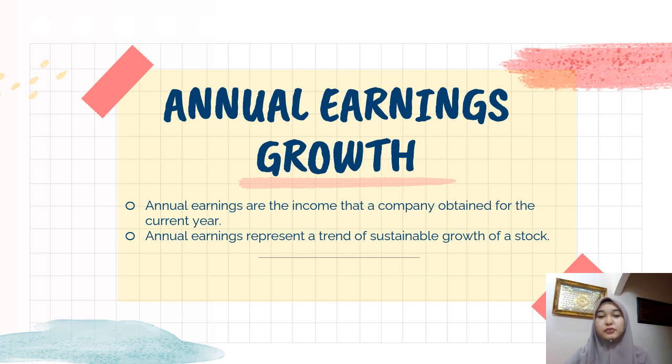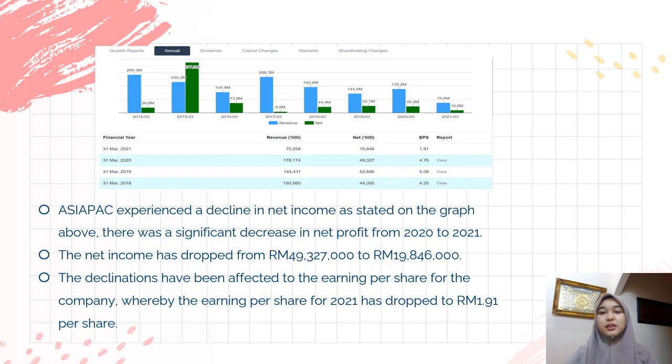Now, let's move to the second element for CanSlim, which is annual earnings growth. Annual earnings are the income that a company obtains for the current year. Annual earnings represent a trend of sustainable growth of a stock. This bar graph shows the annual financial performance for Asia Pac. Asia Pac experienced a decline in net income as stated on the graph above. There was a significant decrease in net profit from 2020 to 2021.